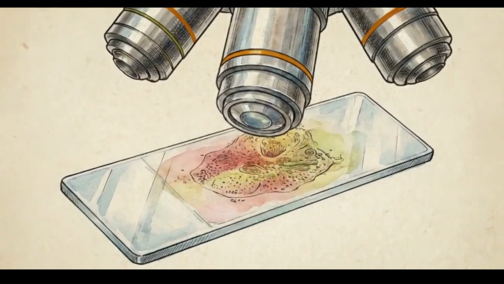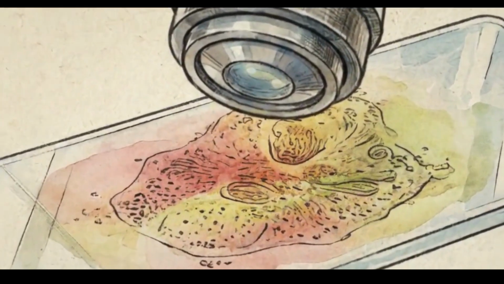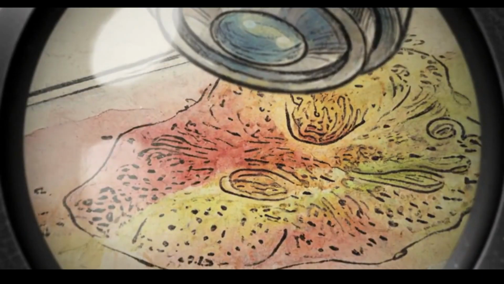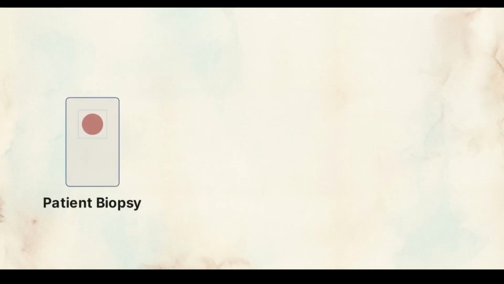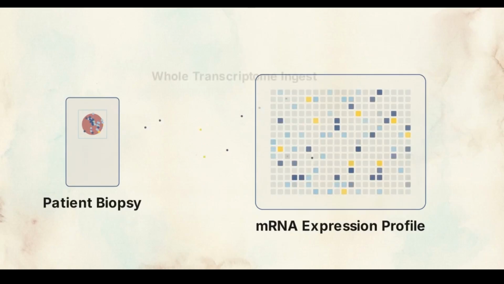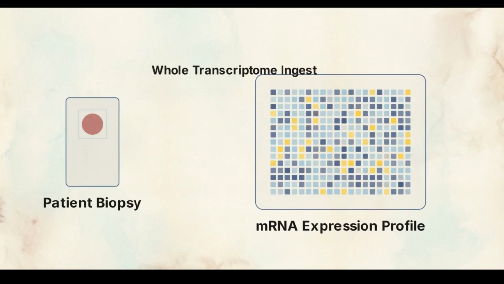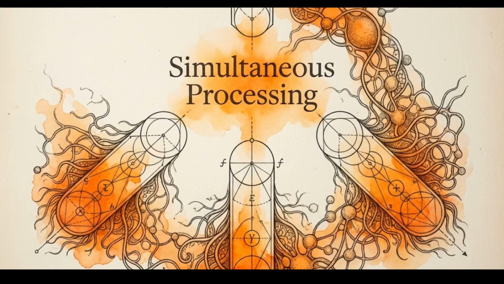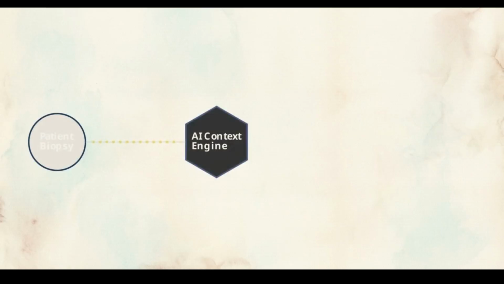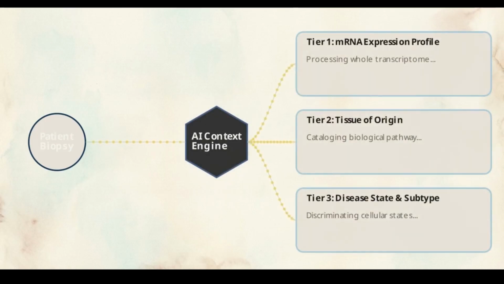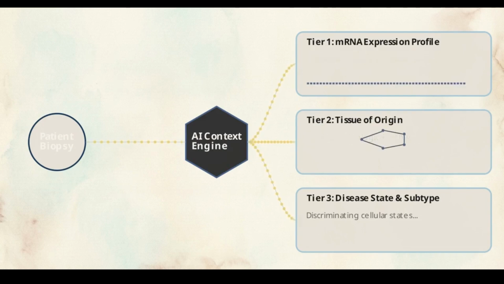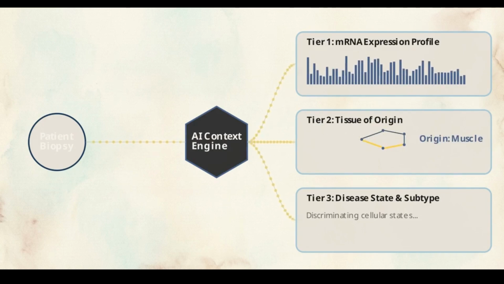Applying this theoretical architecture to the physical reality of the oncology clinic directly addresses the failure rate in diagnosing soft tissue sarcomas. The associative context engine applies its continuous counting and adaptive learning capabilities to the complete mRNA expression profile of a single patient biopsy. This enables the engine's primary clinical function, multitask inference. Bypassing traditional workflows, the engine processes biological samples simultaneously. The data stream splits into 3 concurrently updating output panels. The first stream catalogs the exact pathway and tissue of origin. Concurrent streams analyze the profile to discriminate between normal and disease states, pinpointing the precise cancer subtype.